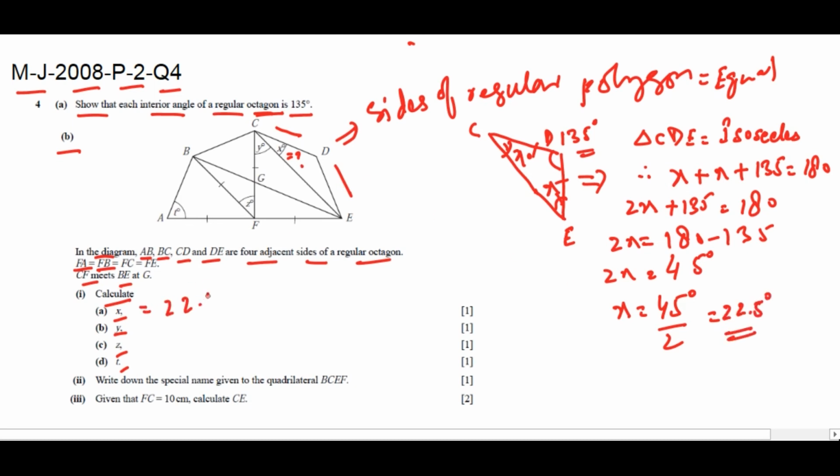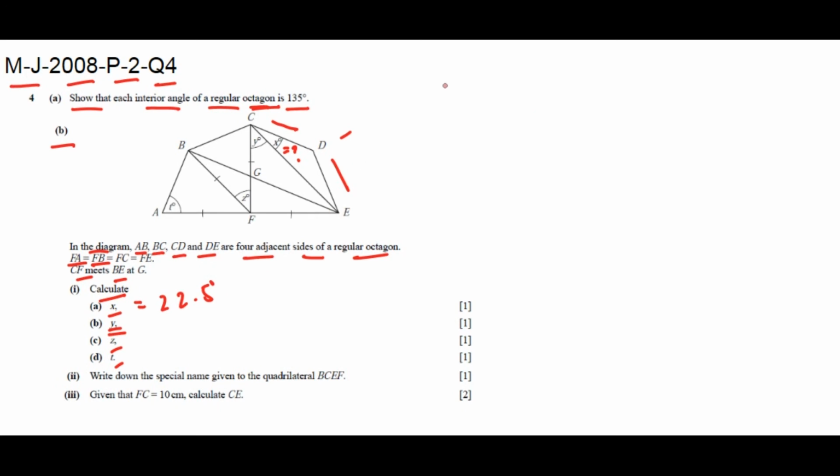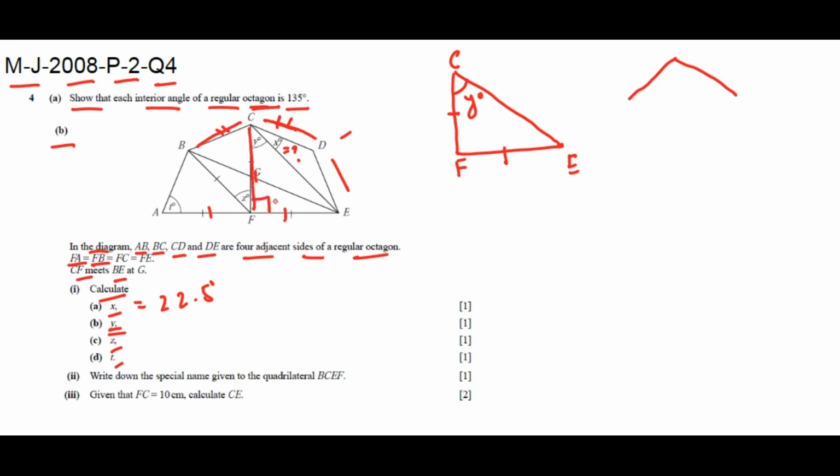Now working for y, drawing triangle CFE. Here CF and FE are equal. It is given CB equal to CD, regular octagon. As AF is equal to FE, it is given. So CF will be the perpendicular bisector making 90 degrees as shown.